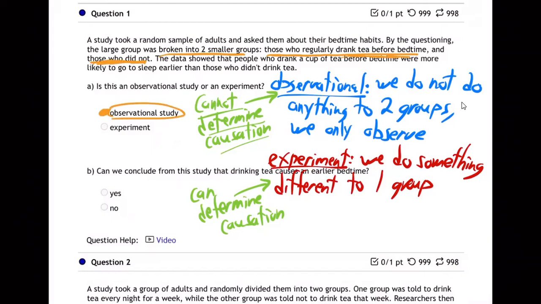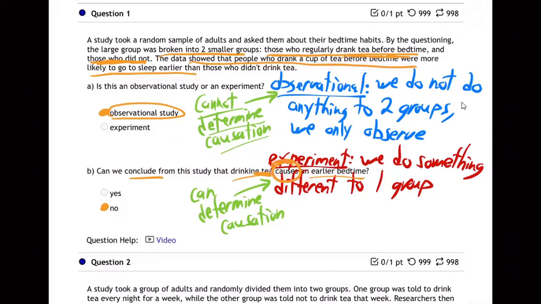And thus, can we conclude that, as the data showed, people who drank a cup of tea before bedtime were more likely to go to sleep earlier, that drinking tea causes earlier bedtime? No. You think, well, yeah, right here, those who drank tea before bed went to bed earlier. You cannot say causation.